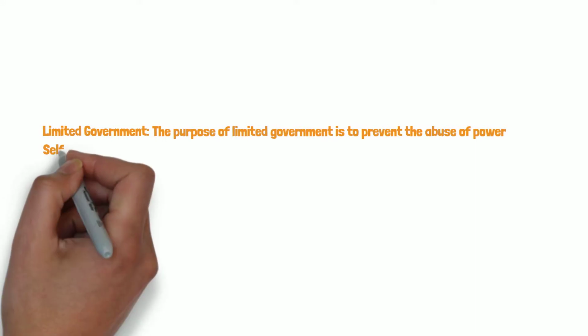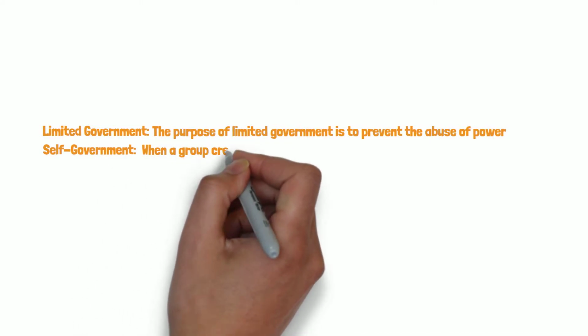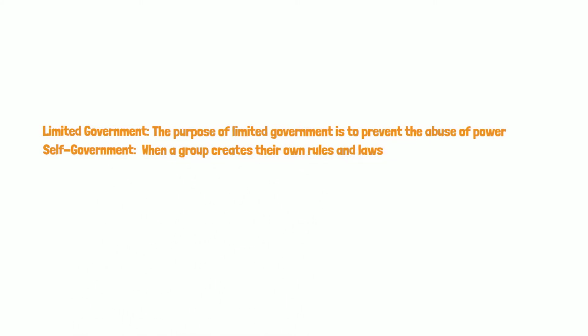The second is self-government. Self-government means what it sounds like. It's when a group of people create their own rules and laws, or even create their own government. An example is when the British colonists created the United States of America.